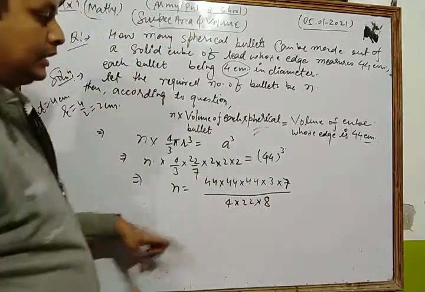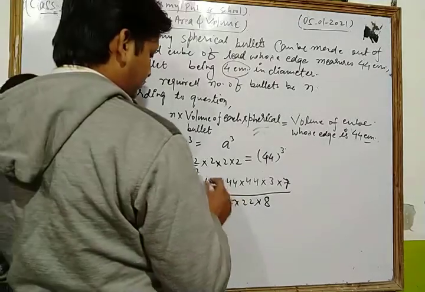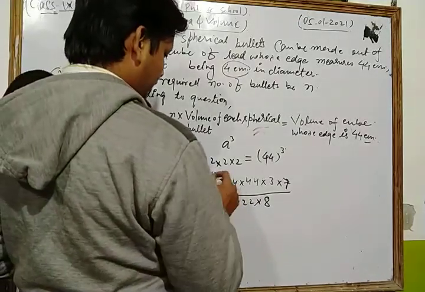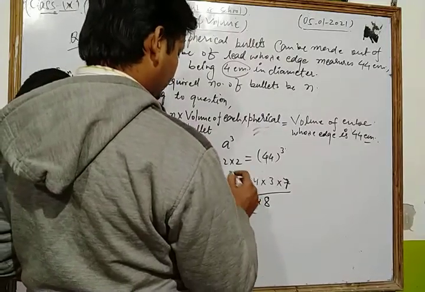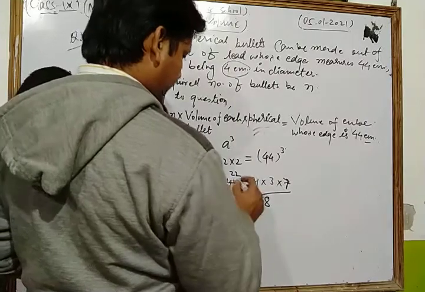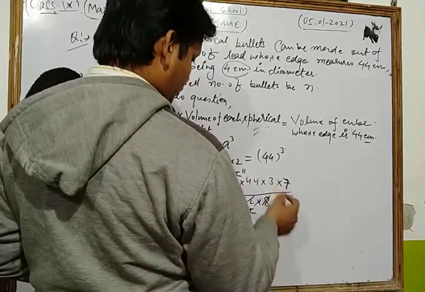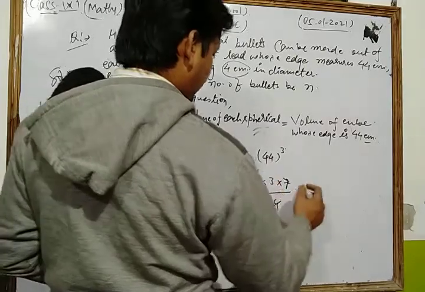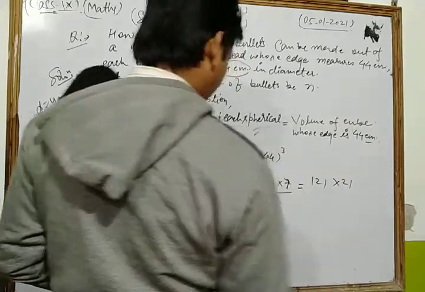Now after simplifying them, let's see. 11 2s are 22. Now 2 2s are 4, 2 2s are 4. Now again write 2, 4 1s are 4, 4 1s are 4, 11 11s are 121 into 7 3s are 21.